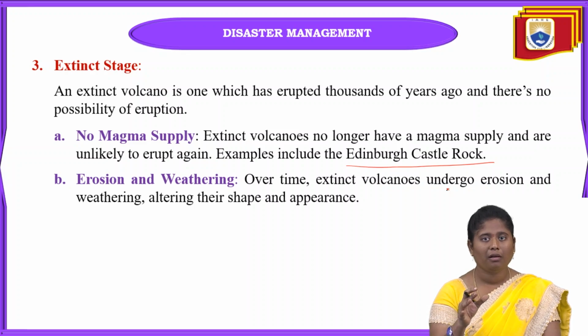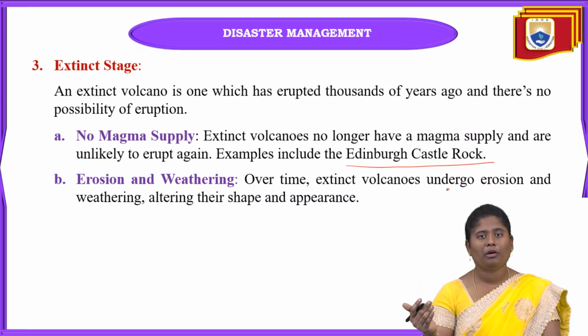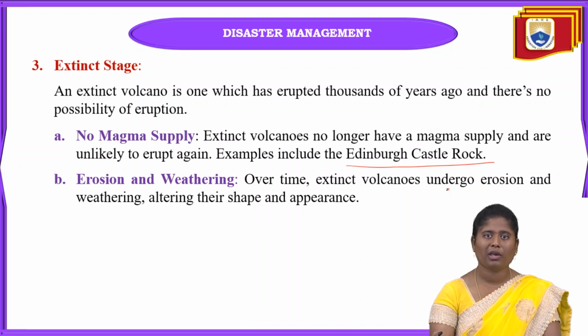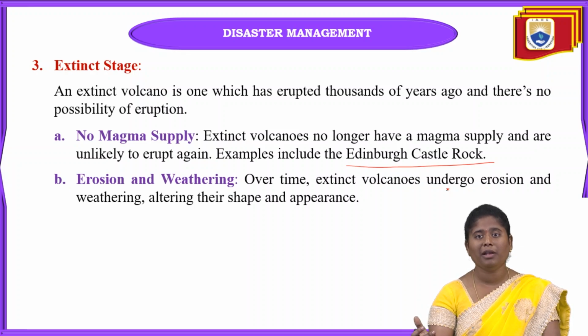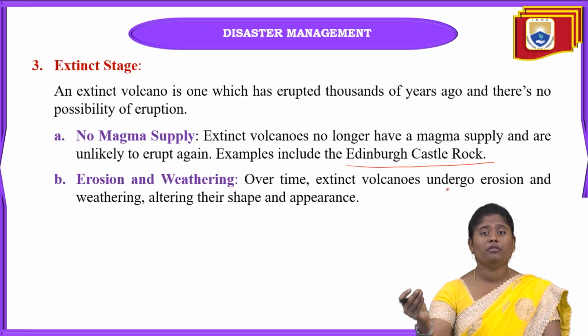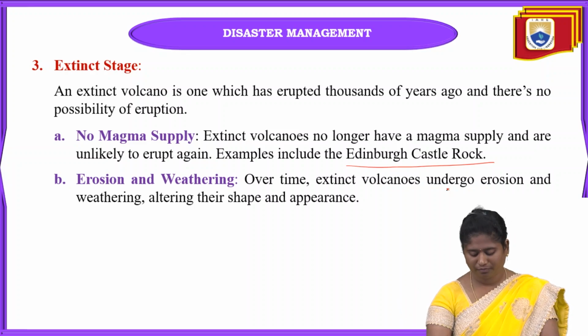Okay, this is one positive effect of these extinct stages or any volcanoes: there will be soil fertility because of volcanoes. Because in these ashes we have so many different important minerals that can give growth for agriculture also.